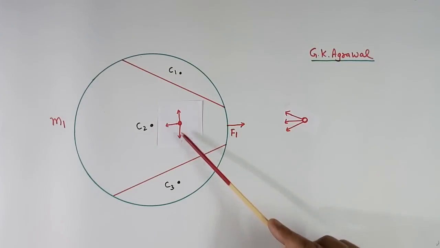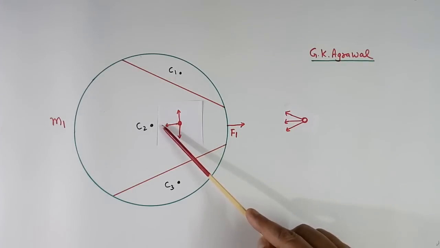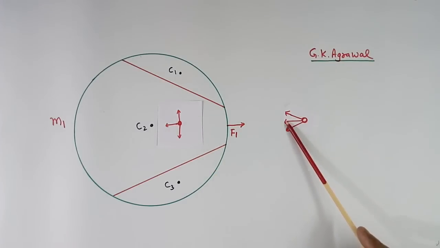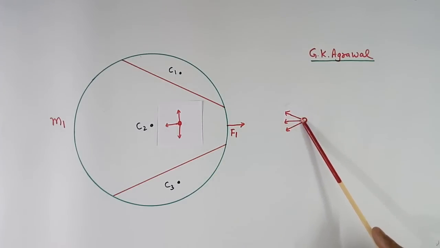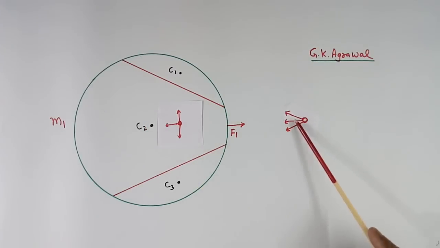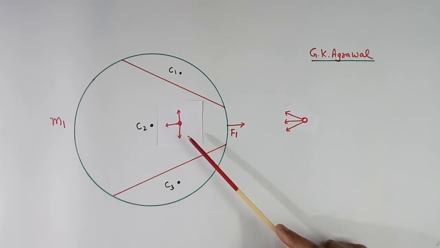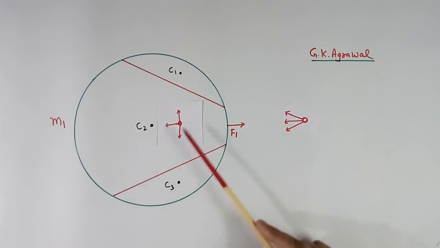But here this and this will get cancelled. So when you add all these three, this force will be much less than this. So when you move somebody inside the Earth, the force of attraction or gravitational force comes down. It will reduce. Today we will close here itself.